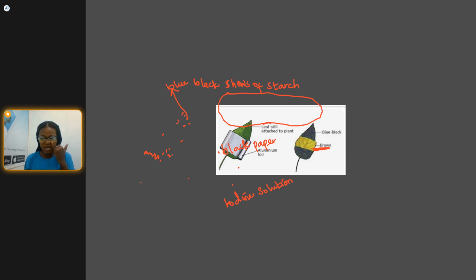It is a plant that photosynthesizes that can have starch. I hope you understand and you are getting what I am saying. What I mean by this practical is to detect the presence of starch in a leaf. That is the essence of this practical that I am trying to explain. You can also try it at your own pace, just to understand better how to detect the presence of starch in a leaf. This can come out in your question in any way.